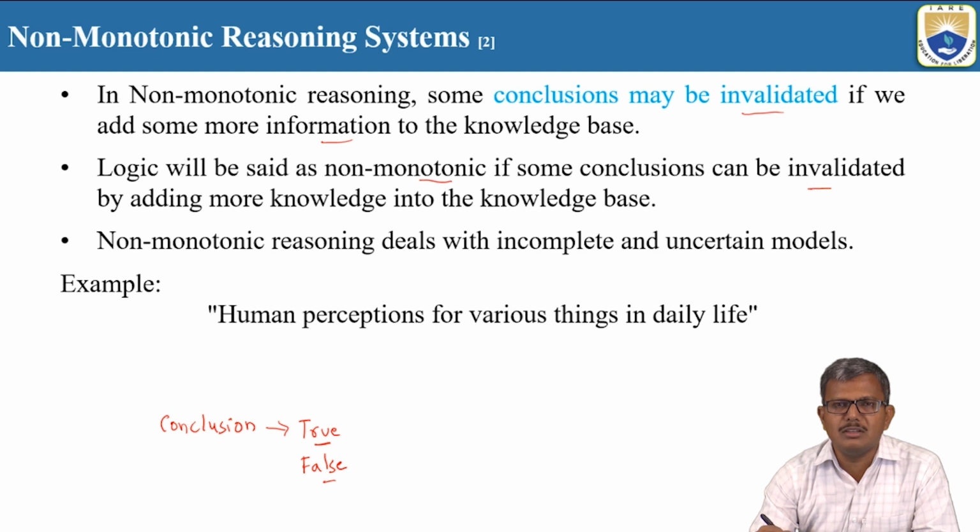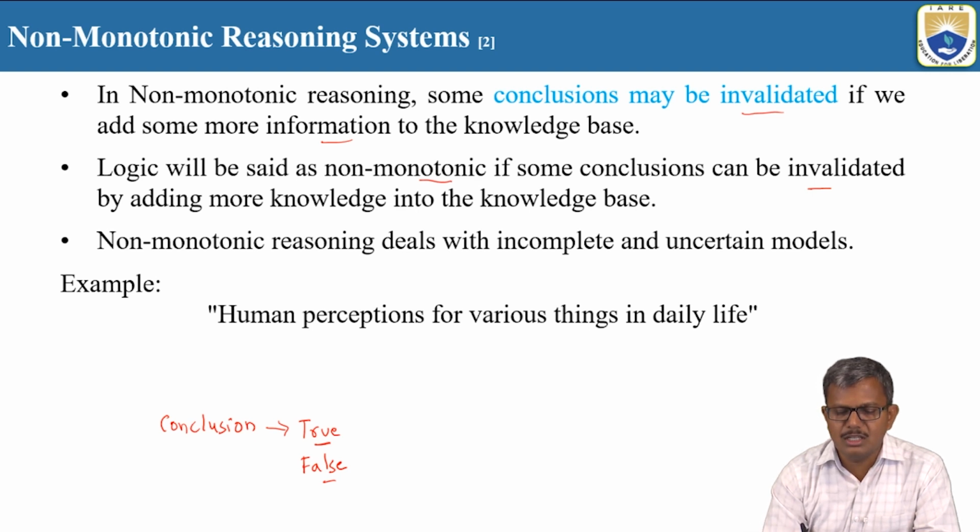We know that the representation of logic is done by taking knowledge from the knowledge base itself, which is provided by the non-monotonic reasoning systems. That's why, even in logical systems, the conclusions are invalidated when we add new knowledge to the existing knowledge base.